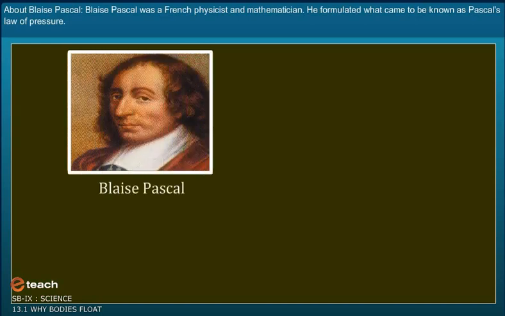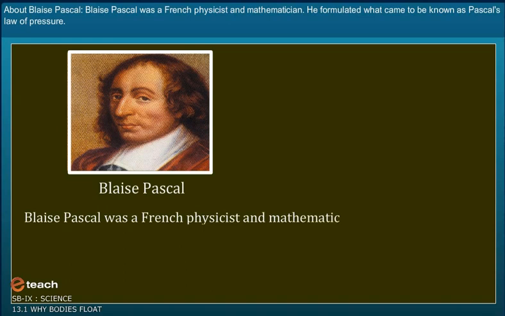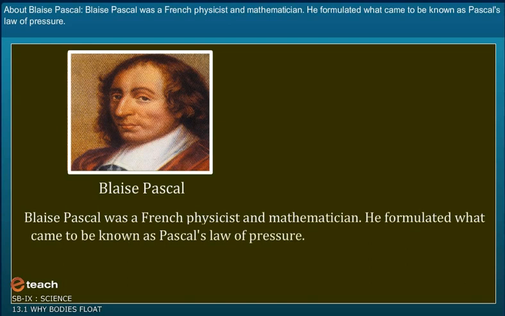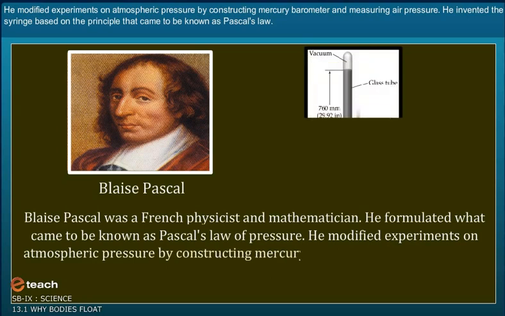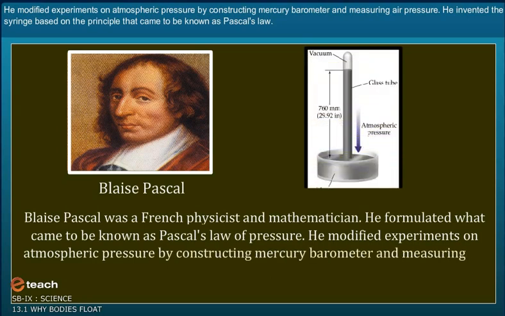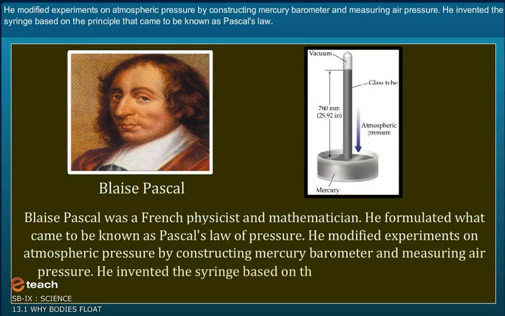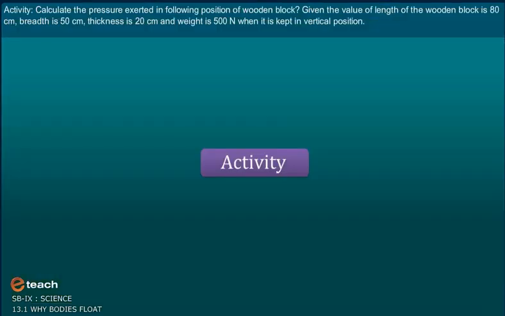About Blaise Pascal. Blaise Pascal was a French physicist and mathematician. He formulated what came to be known as Pascal's law of pressure. He modified experiments on atmospheric pressure by constructing a mercury barometer and measuring air pressure. He invented the syringe based on the principle that came to be known as Pascal's law.